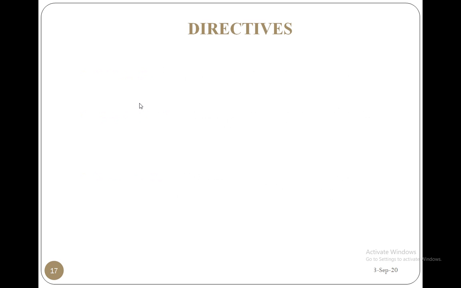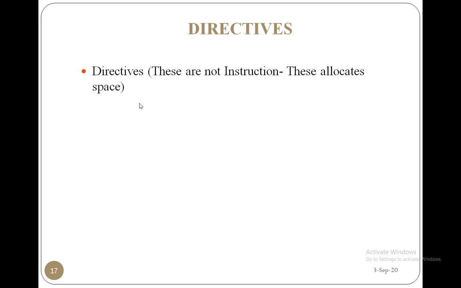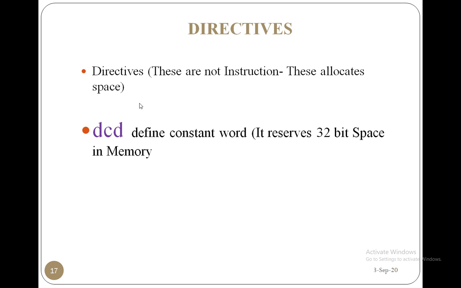And next, coming to directives, which are not instructions. These just allocate space in the memory to store things. Suppose value 1 is 2 or value 1 is 5; that 5 is going to be stored in some memory. So directives allocate the memory space required to store that 5. For example, DCD is defined constant word. Word here is 32-bit in ARM7, right? So DCD means defined constant word,